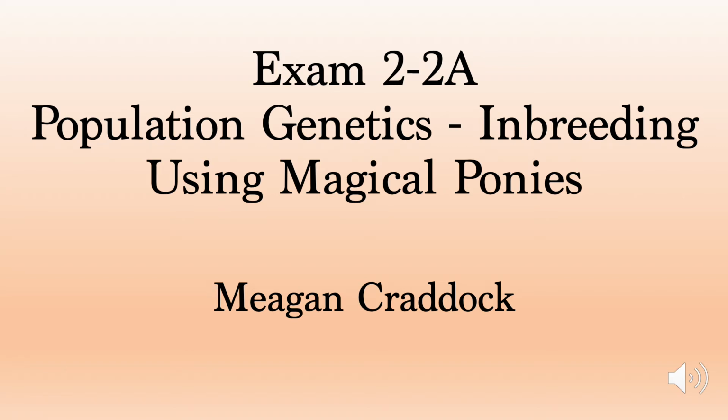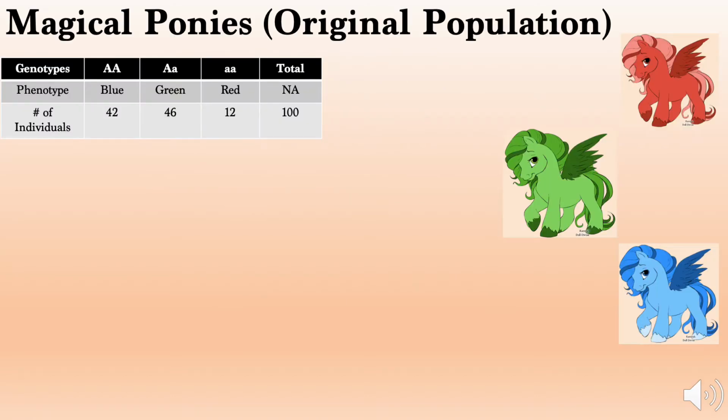This is my Exam 2-2 video on population genetics. I will be demonstrating the effects of inbreeding using magical ponies. On a secret island in the middle of the Pacific Ocean, there lived a species of magical ponies. The island had a total population of 100 ponies.